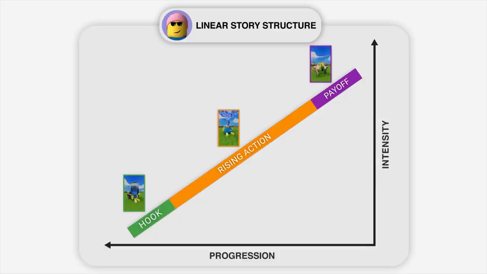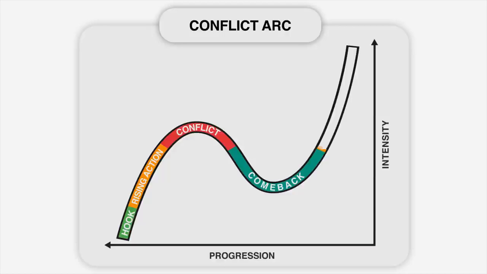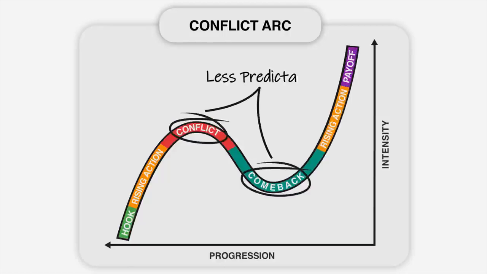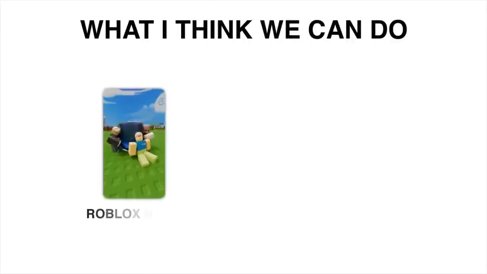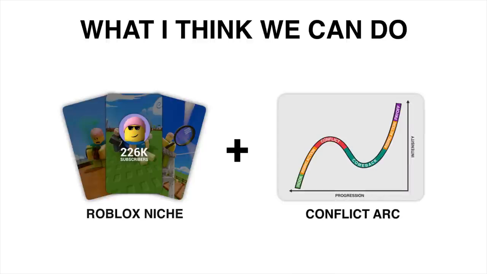Now, typically within developed niches on YouTube, to have increased engagement, we apply a story structure that looks like this, which is called a conflict arc. It has a hook, a rising action, but then a conflict, a comeback, another rising action, and a payoff. In this structure, the added conflict and comeback makes the story less predictable, which in turn increases our engagement and the amount of views we get. So what I think we can do here is take the existing niche of the trending channel and then apply it to our improved storytelling process.